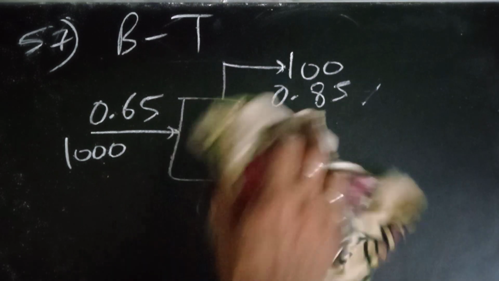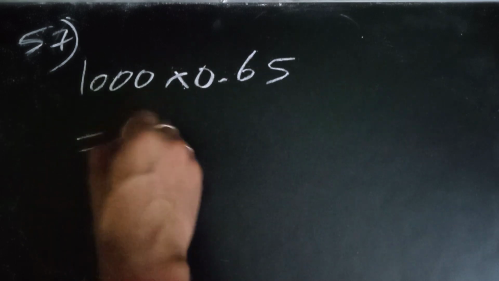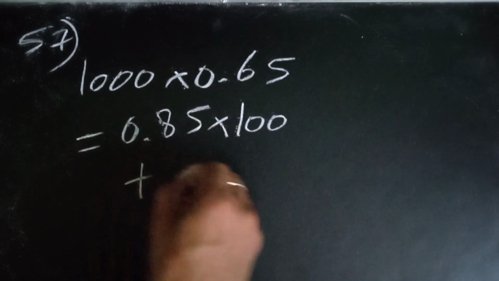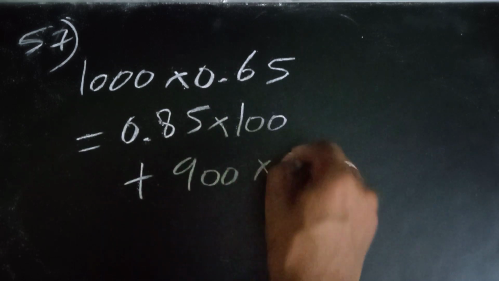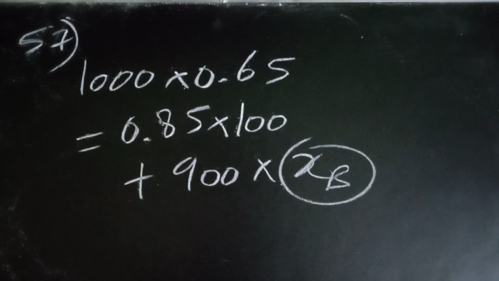This is the same simple formula that we know, 1000 into 0.65 or something, I don't know exactly, equals 0.85 into 100 plus 900 into x. Now we need to find this xB. Simple, we know everything, we can find xB, and in the same way we can get the toluene mole fraction.